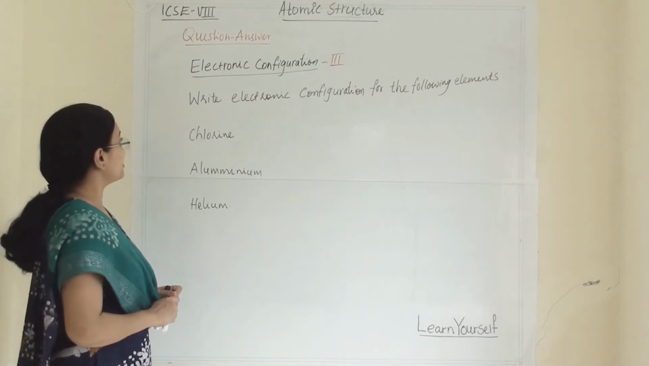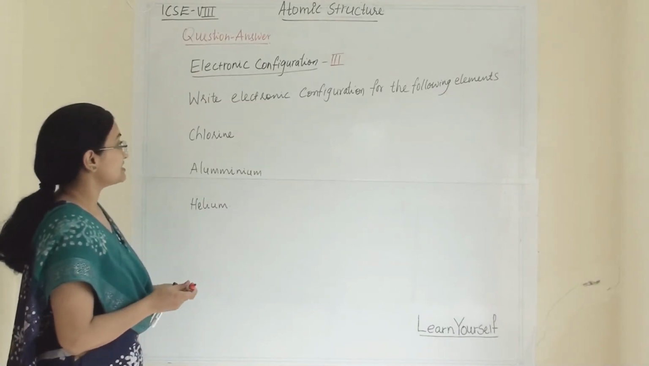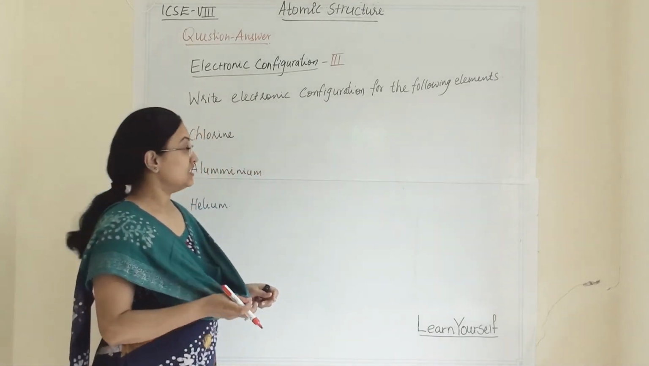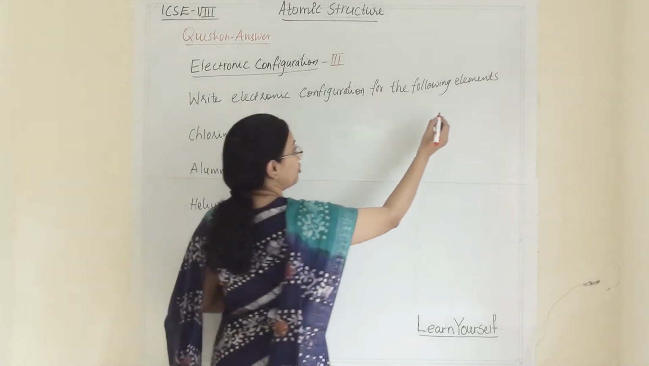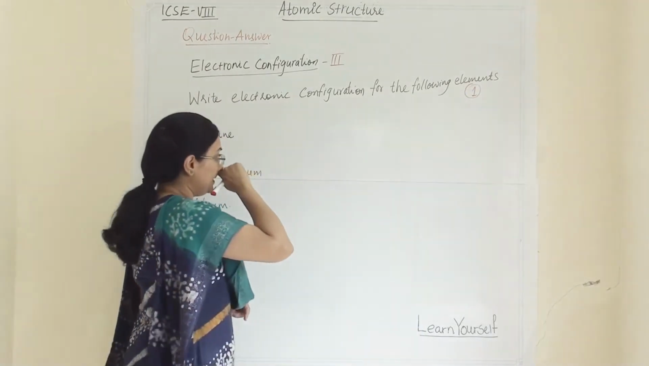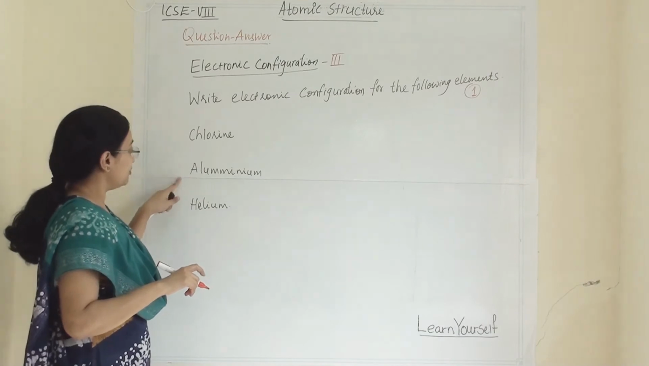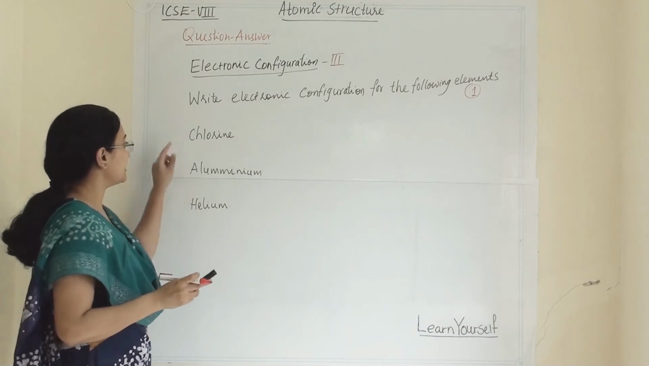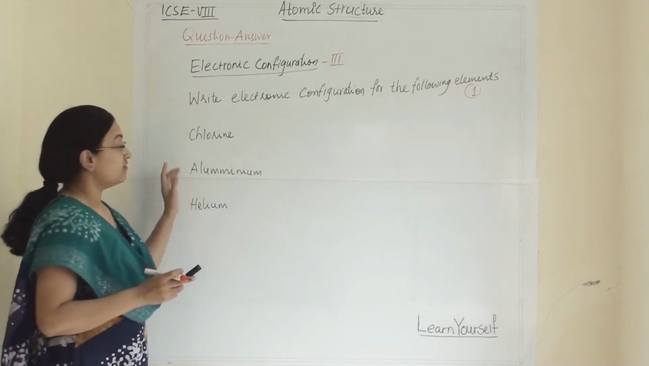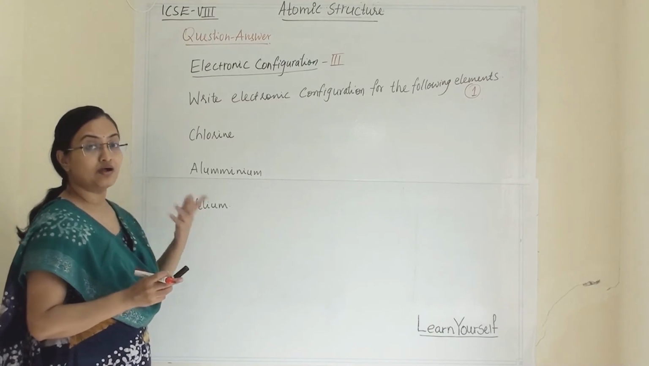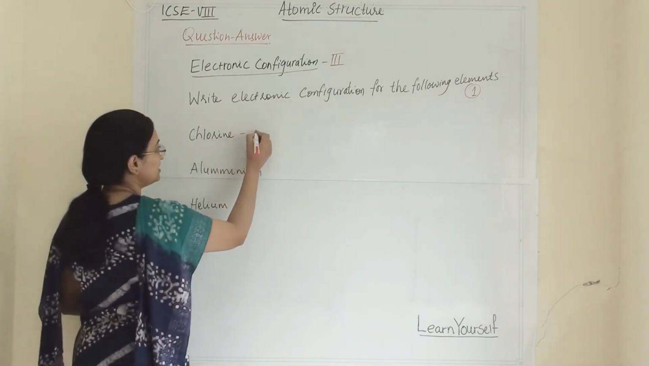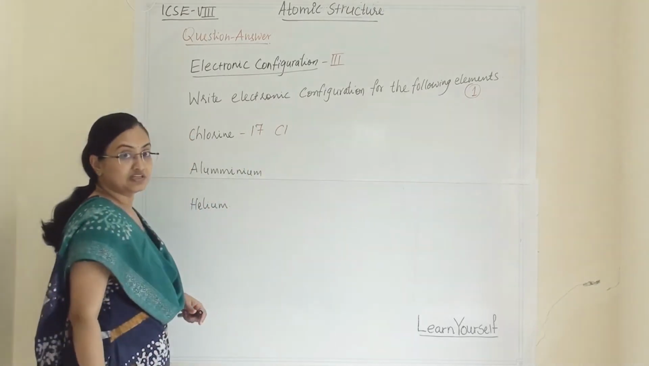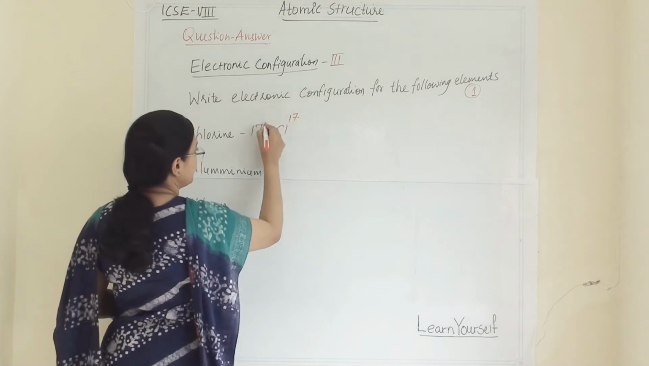In the third kind of questions for electronic configuration, it's a direct question: write the electronic configuration for the following elements. This kind of questions generally asks for 1 mark, and for chlorine, aluminium and helium, sometimes they will write only the atomic number, but most likely they will write the element name and you have to remember the atomic number. So for chlorine the atomic number is 17. Chlorine's symbol is Cl and its atomic number is 17.